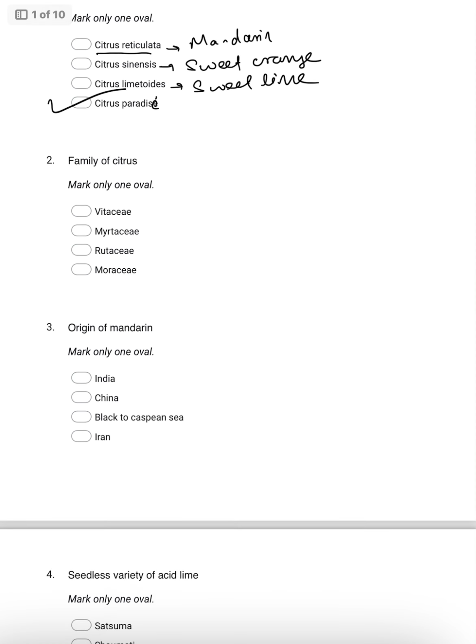Then coming to the family of citrus, as you know, the family of citrus is Rutaceae. Vitaceae is the family of grape. Myrtaceae is the family of guava. Moraceae is the family of jackfruit.